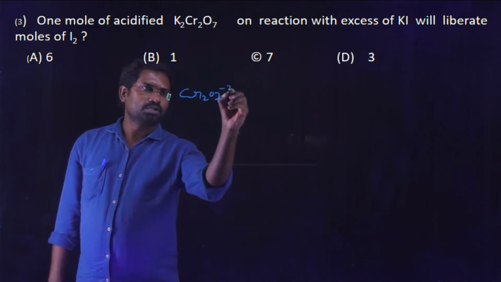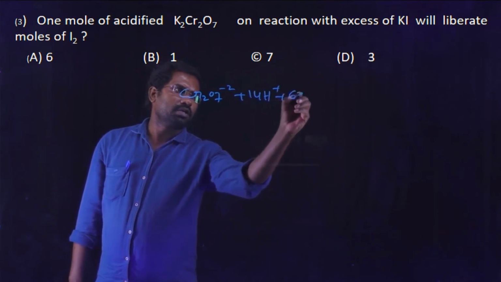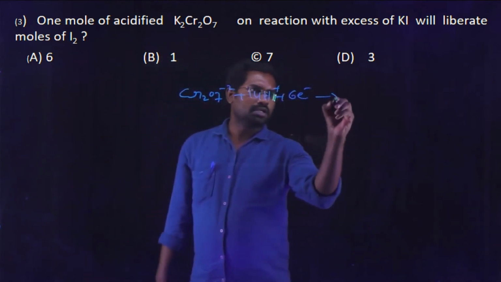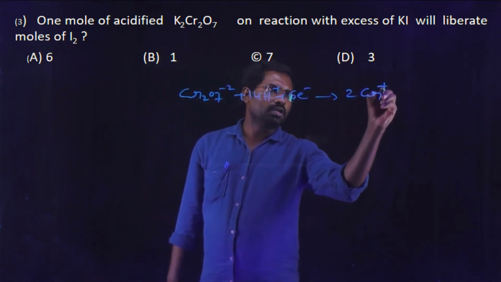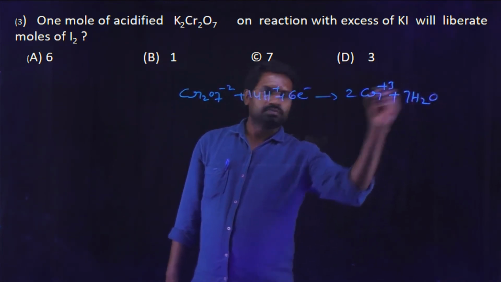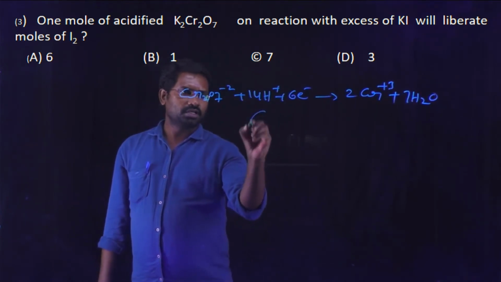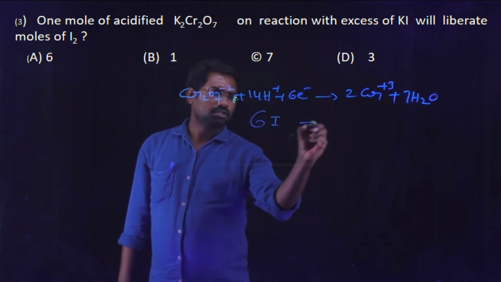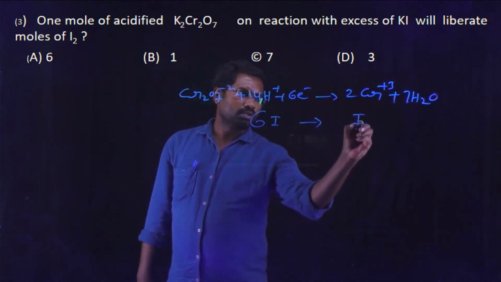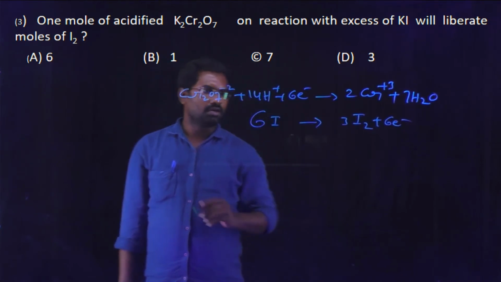Potassium dichromate, we have to take the dichromate ion: Cr2O7 2- plus 14H+ plus 6 electrons gives rise to 2Cr3+ plus 7 moles of water. In case of iodine, 6 iodide ions, by losing 6 electrons, give rise to 3I2.